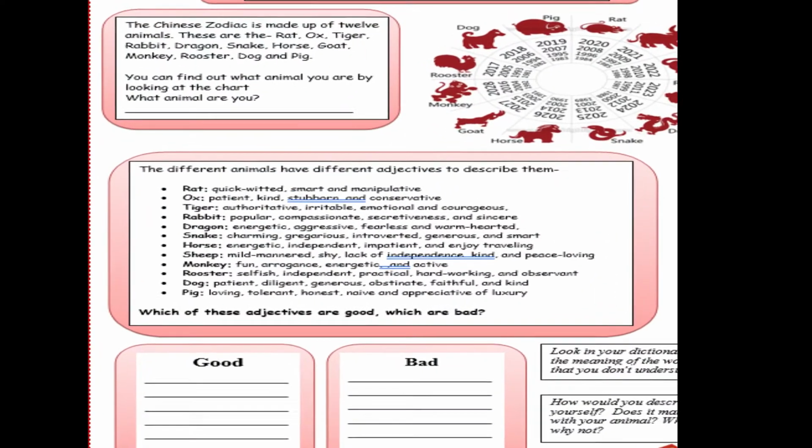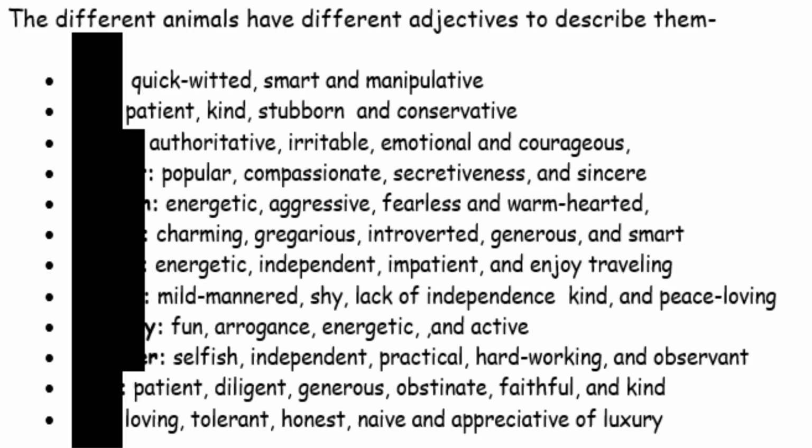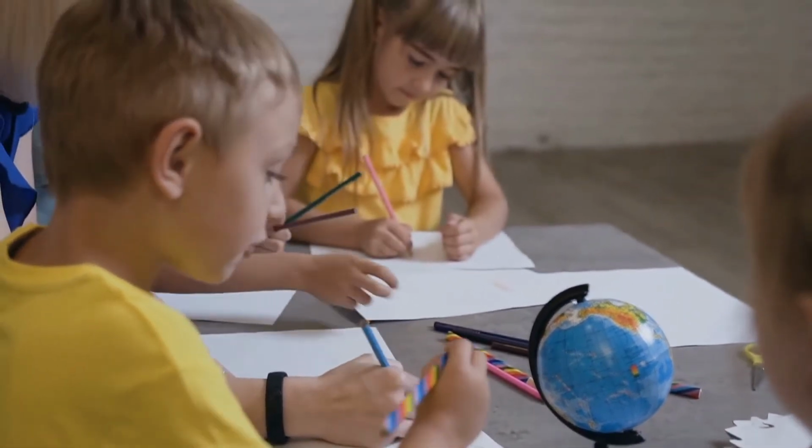Just like astrology, every person's zodiac depends on which year they were born. Even if you don't believe in it, it is a fun way for students to learn about personality traits. Here is a worksheet of the zodiac and traits. First, show the traits without the animals attached. Next, explain the words to make sure everybody understands. Get students to guess which option they are and write it down. They reveal their animals and you check who guessed their zodiac correctly.